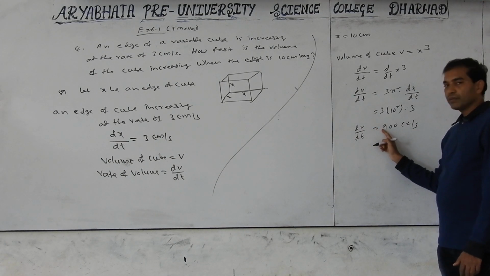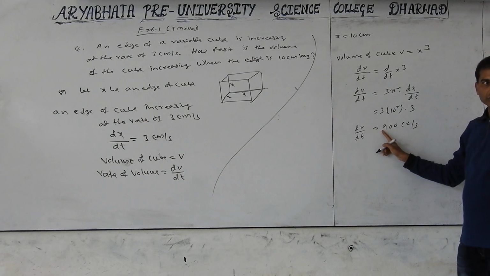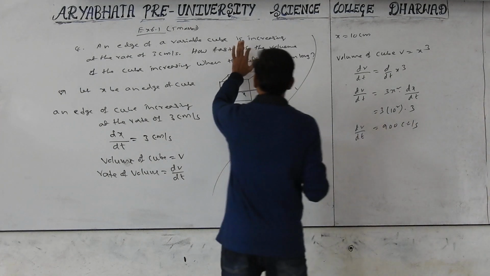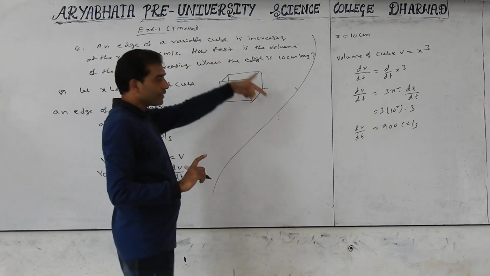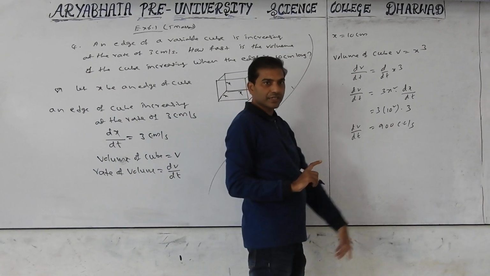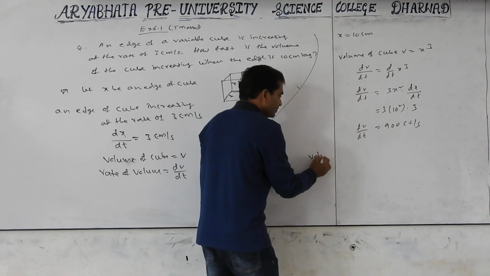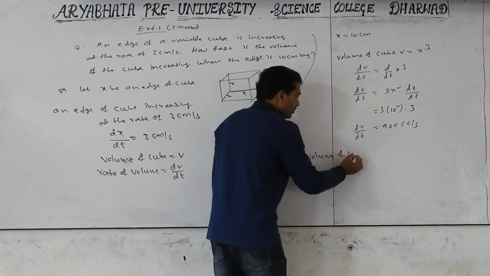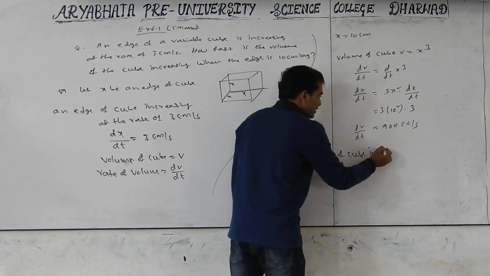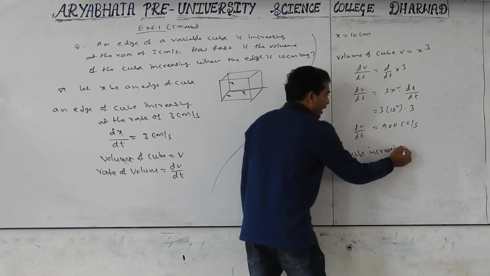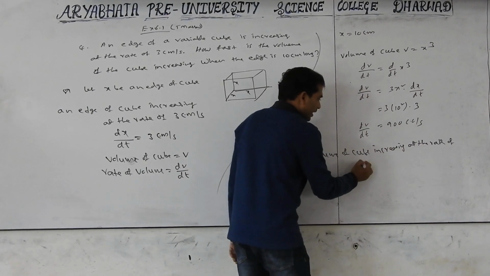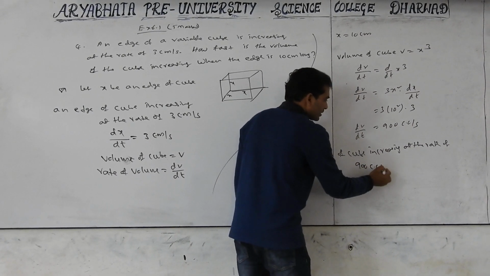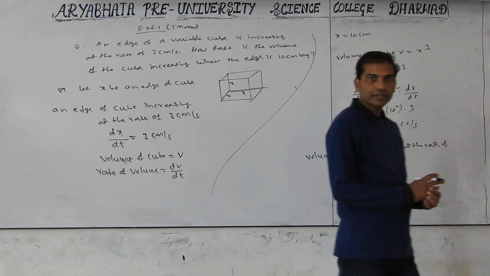Is it positive or negative here? Positive. Therefore, the volume of the cube is increasing at the rate of 900 cc per second.